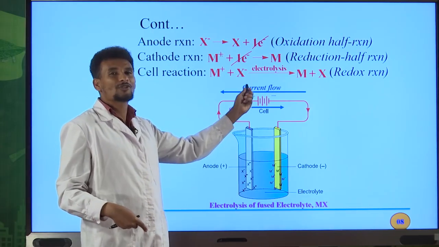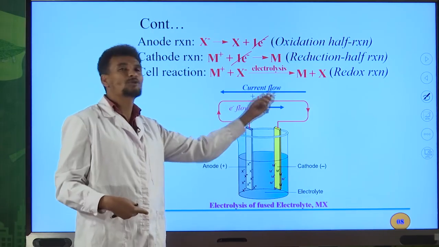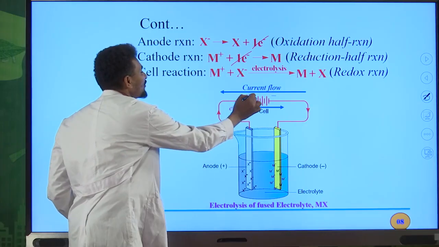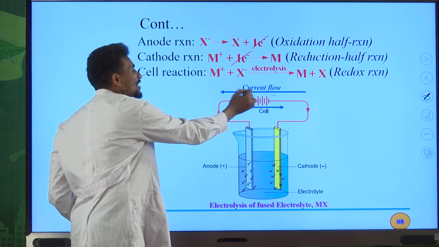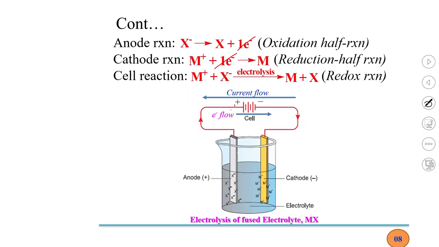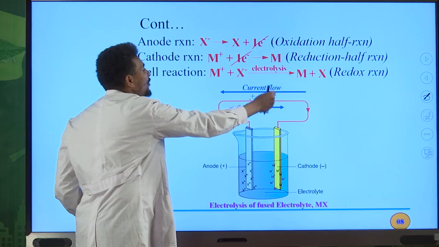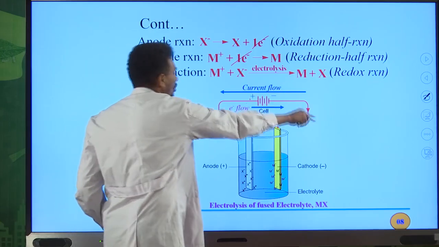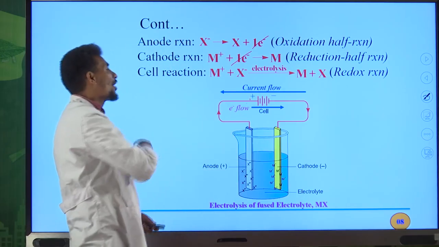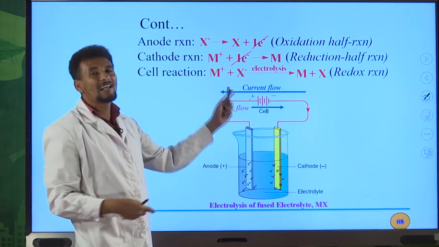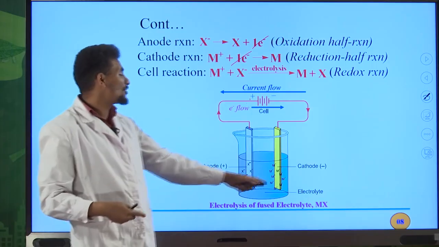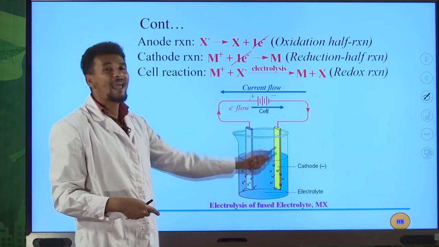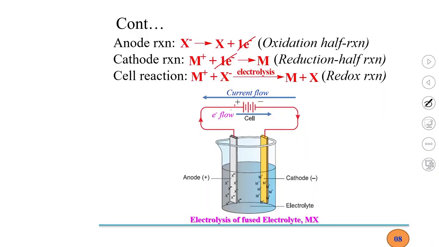This is your source. It is a battery, an external source. Therefore, the positive terminal of this battery is on this side. It is connected to the anode. And the negative terminal of the source is this one. It is connected to the cathode. I already told you about this one. So this is an electrolytic cell, and this is the electrolysis of fused electrolyte MX, a hypothetical electrolyte MX.